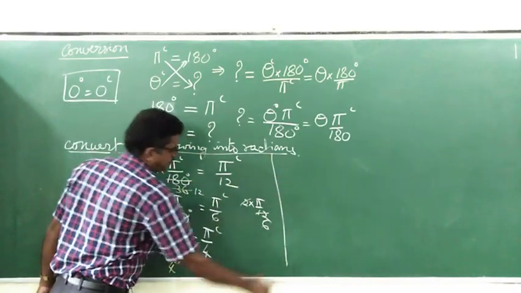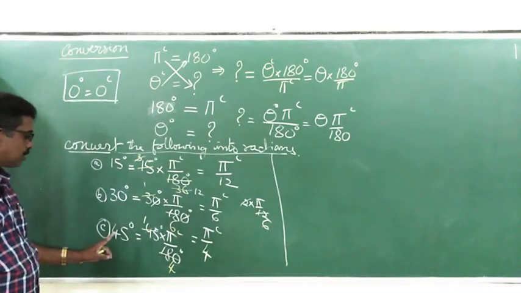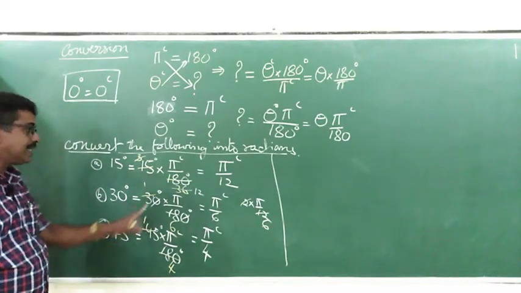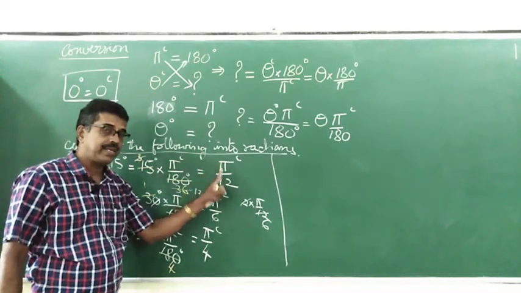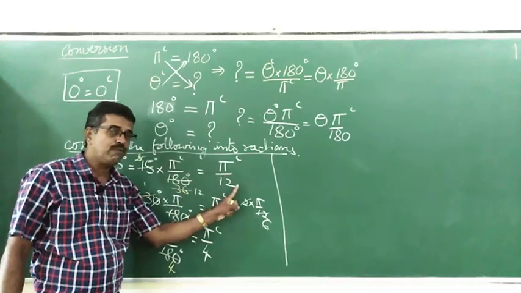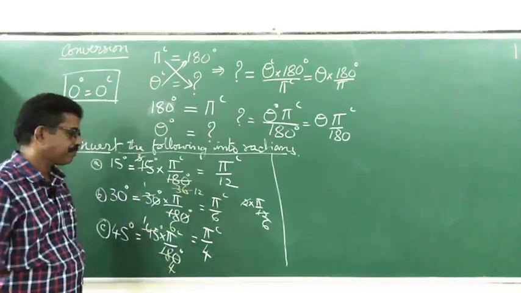Let me continue here. 45 means 3 times 15. It is 3 times pi by 12. 3 ones are 3, 3 fours are 12, so pi by 4.